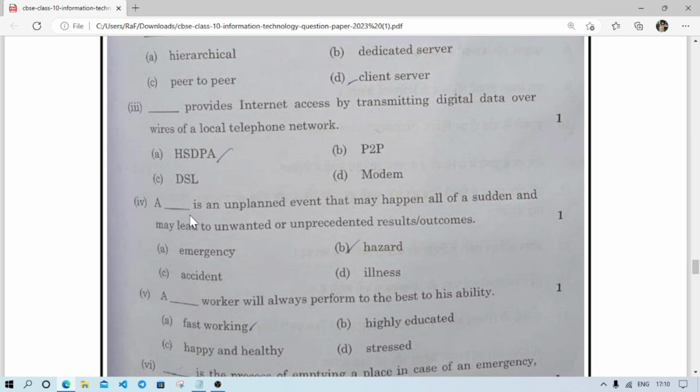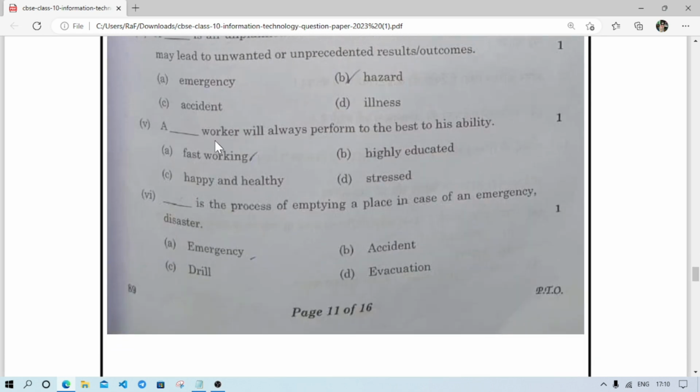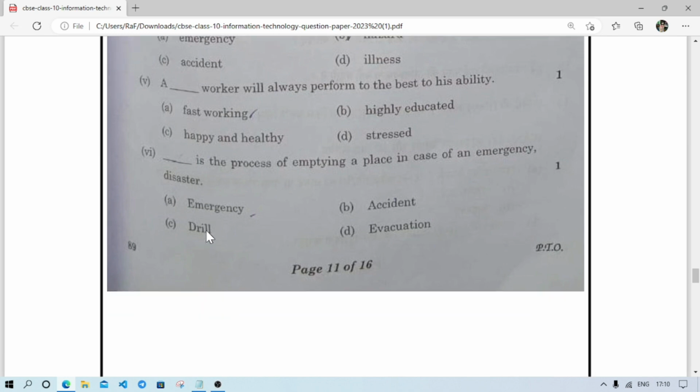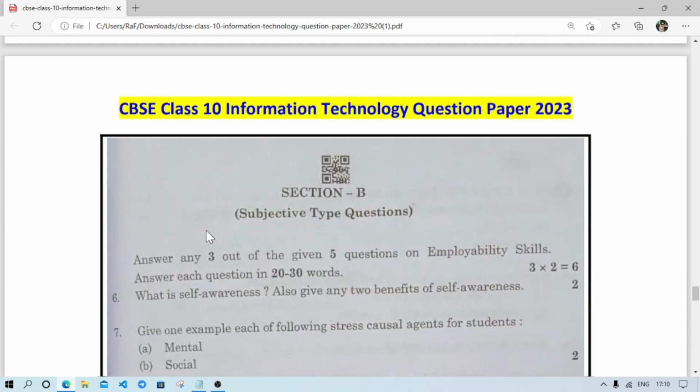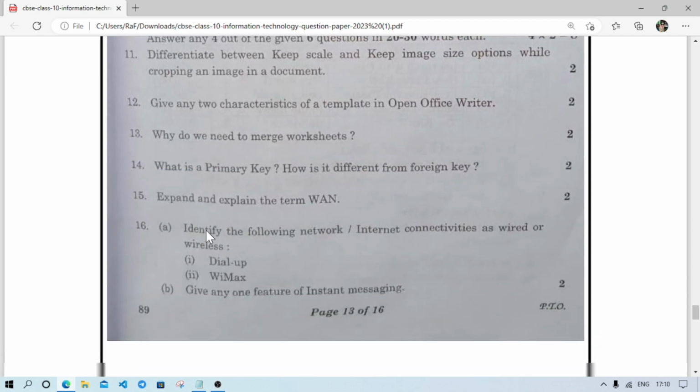And next one, this is an unplanned event that may happen. This is not required, not related to your book. Then next page, here are some questions which are not related to your book, so I am going to skip the questions.